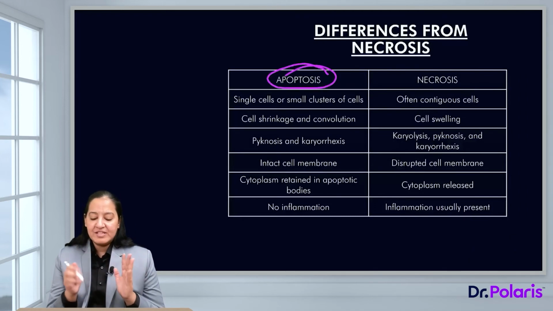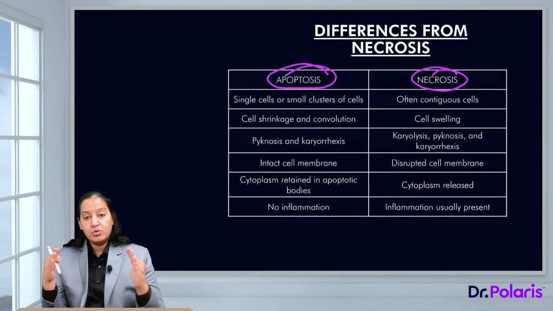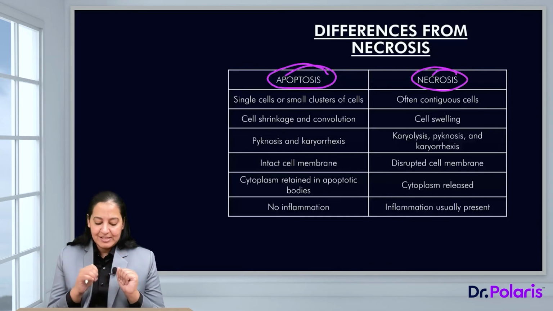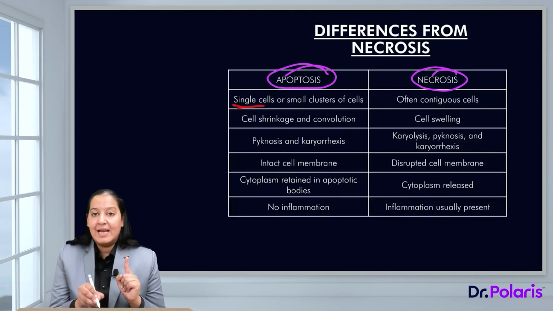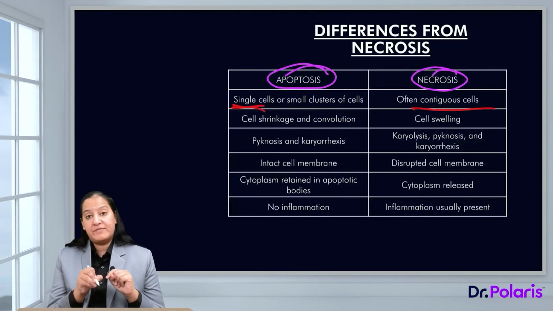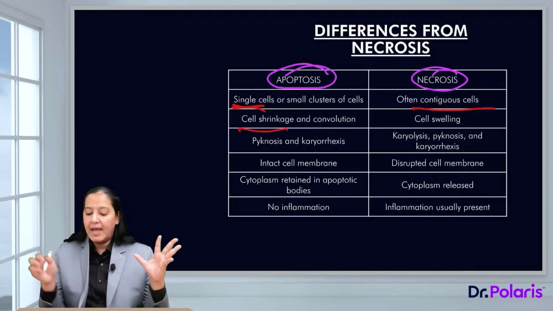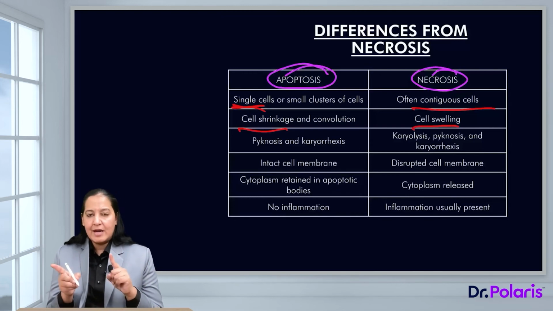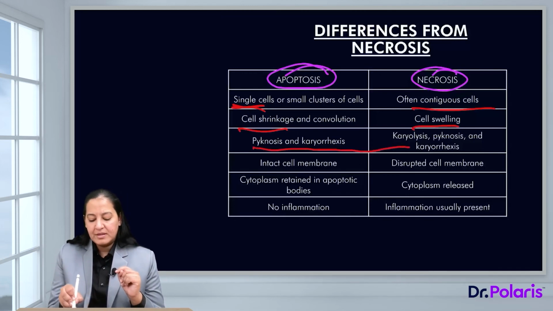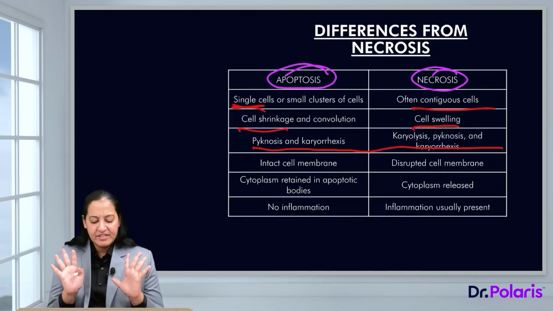Let me tell you a few differences between apoptosis and necrosis, the two types of cell death. What are the differences between them? Apoptosis takes place in a single cell. Necrosis takes place in a group of cells, contiguous cells, never a single cell. In apoptosis, cell shrinkage takes place. In necrosis, cell swelling takes place. In apoptosis and necrosis, the nuclear features are common. That is pycnosis, karyorrhexis, the nuclear features are common.